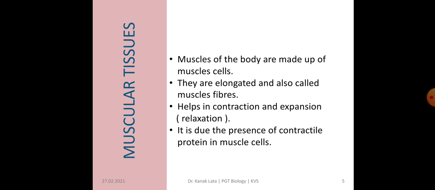The main function of this muscular tissue is that it helps in contraction and expansion, that is contraction and relaxation. And how does this contraction and relaxation take place? This is due to the presence of a type of contractile protein in the muscle cells. So this contractile protein helps in contraction and relaxation.